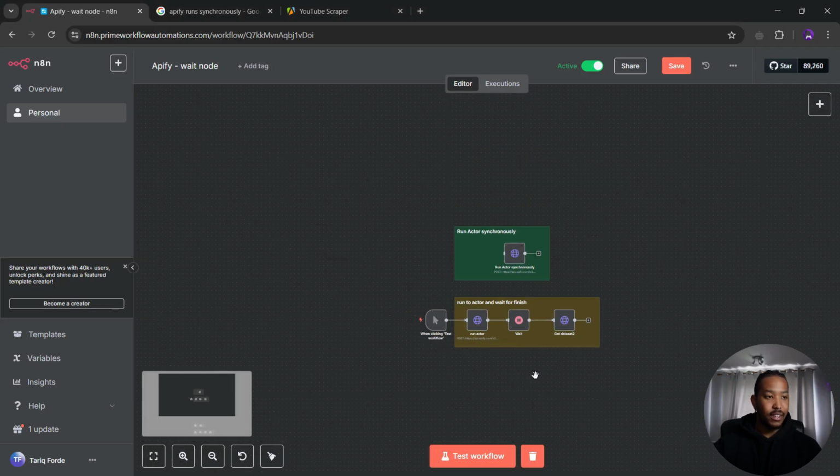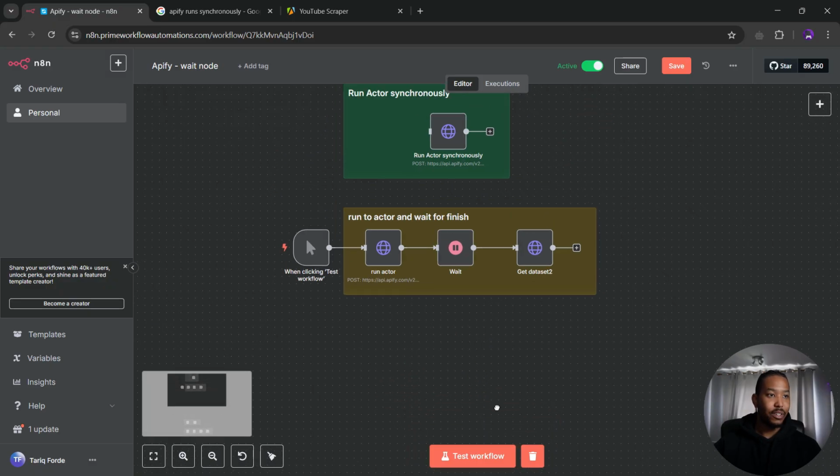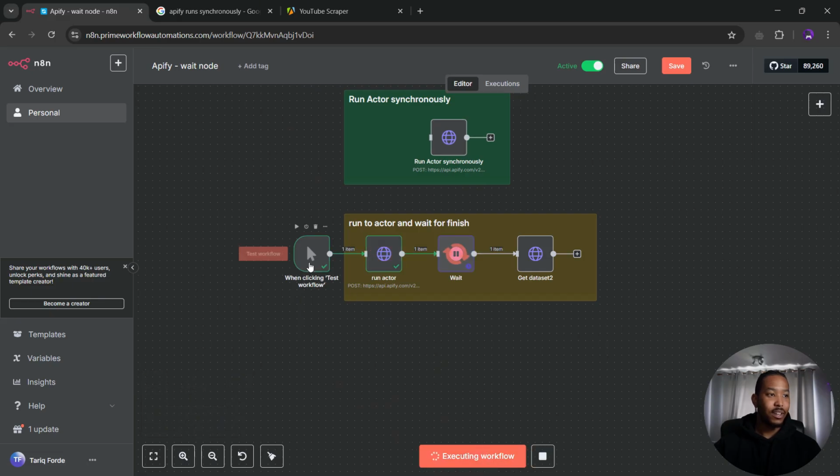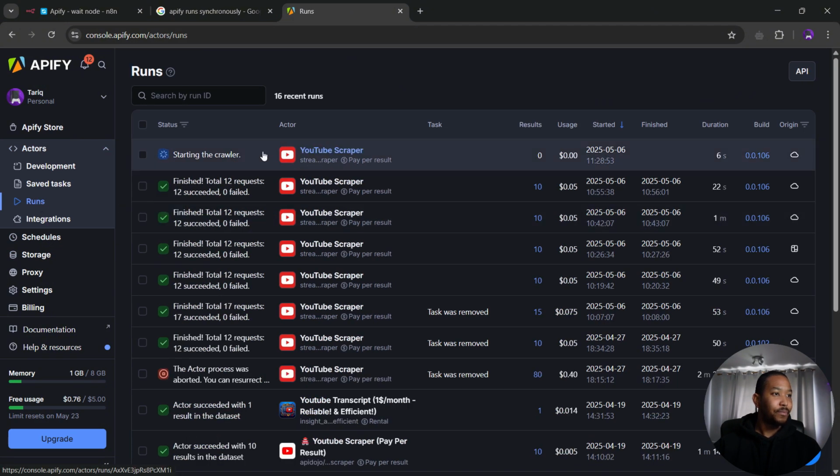oh, wait, I think I've got some other stuff here. Let me deactivate that webhook and let me try it again. So I'll do test workflow. Now, this is going to send the request to the run actor. And if we actually check and go on here, you can actually see the actor has started. We've actually initiated that from N8N.